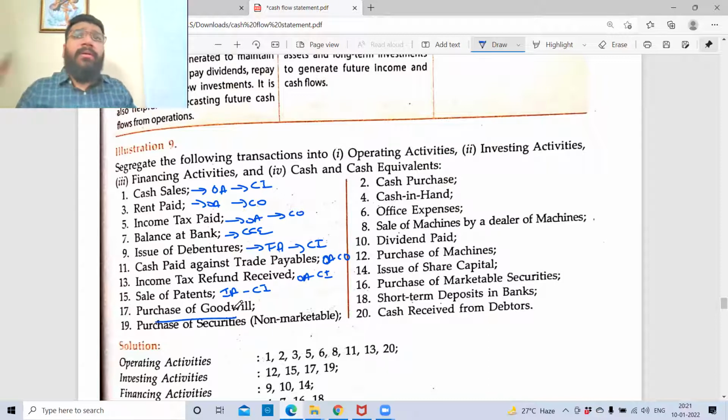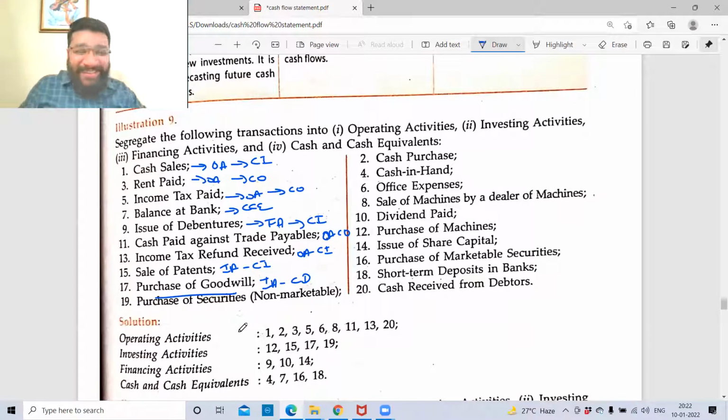Sale of goodwill. Goodwill is an intangible asset. Goodwill means I purchased the goodwill of some other business, so it got recorded in my books of accounts as an intangible asset. I sold that to somebody else. So it is an investment activity, cash outflow.